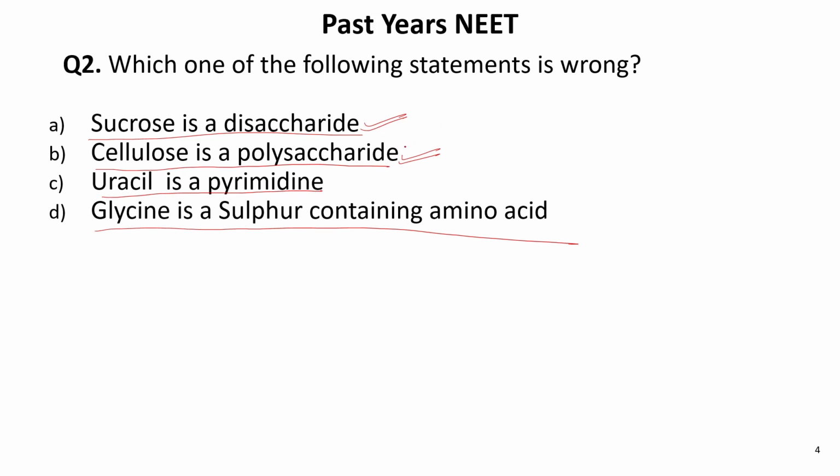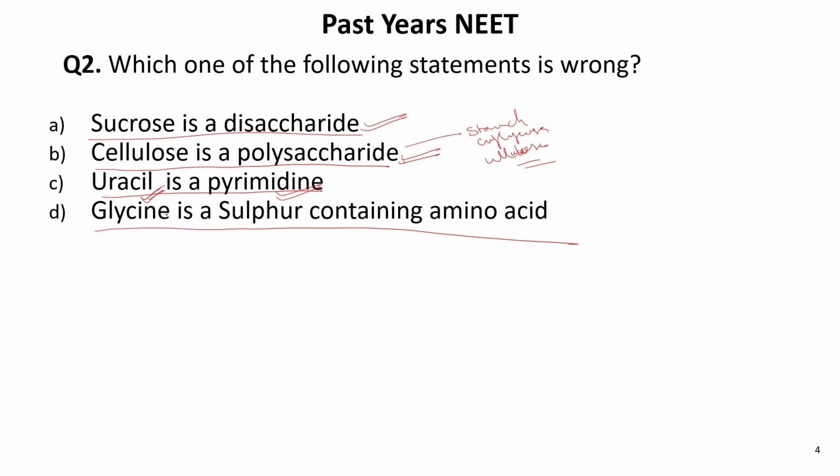We have studied three different polysaccharides: starch, glycogen, and cellulose. Uracil is a pyrimidine. Yes, uracil is found in the case of RNA, instead of thymine they have uracil.